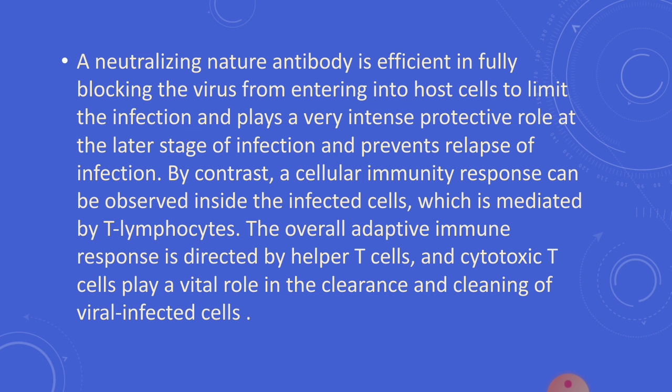A neutralizing antibody is efficient in fully blocking the virus from entering host cells to limit the infection, and plays a very intense protective role at the later stage of infection and prevents relapse of infection.